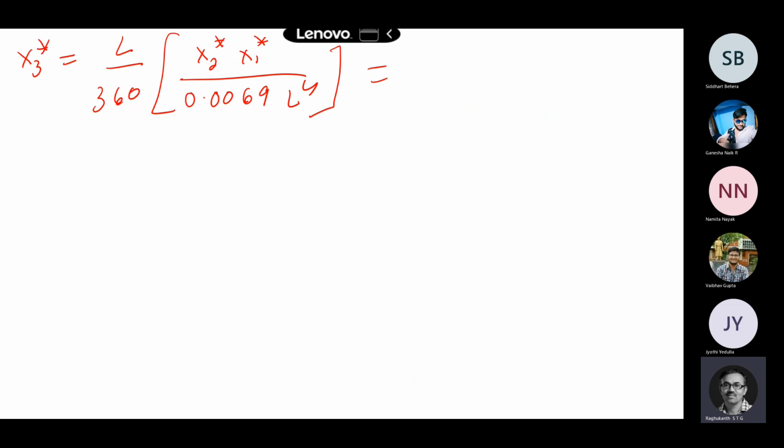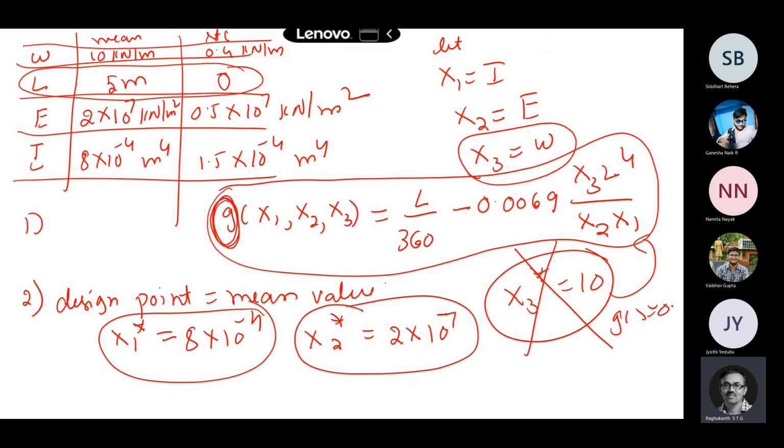If I substitute all those numbers, 0.4026 x1 star x2 star by this L cube, with the design points, this turns out to be 51.53 actually. Now if I substitute x3 as 51.53, x1 as 8 into 10 to the power of minus 4, and x2 star as 2 into 10 to the power of 7, then my g will be 0 itself. Otherwise, you will be violating that constraint actually.